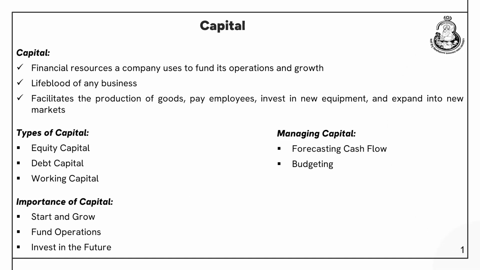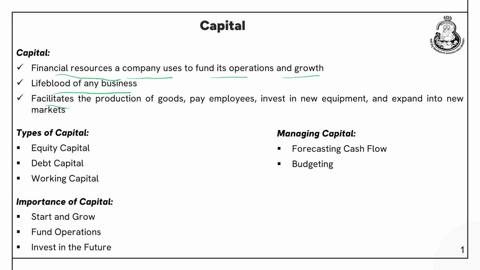So, what is capital? Financial resources a company uses to fund its operations and growth. Capital is the financial resources that any company requires to fund its operations. It is the lifeblood of any business. Like circulation of blood is essential for the survival of human beings, no human being can survive without the proper circulation of blood. Similarly, capital is considered the lifeblood of any organization because capital is required for everything, right from inception of a business to managing its day-to-day activities.